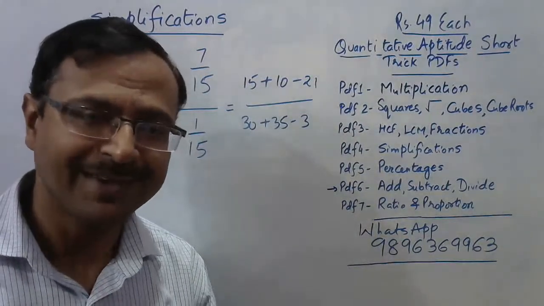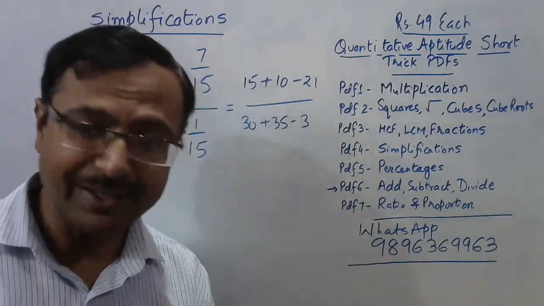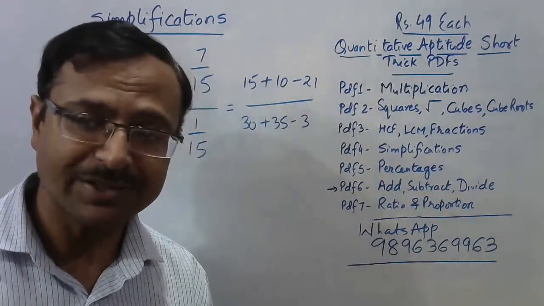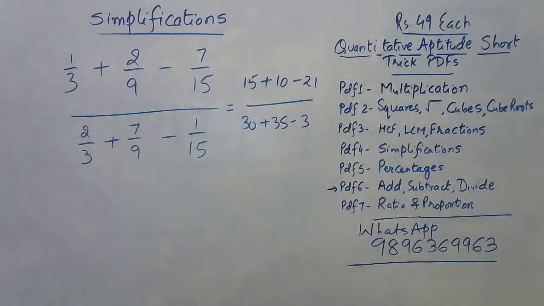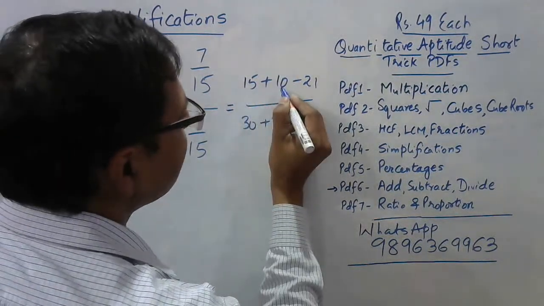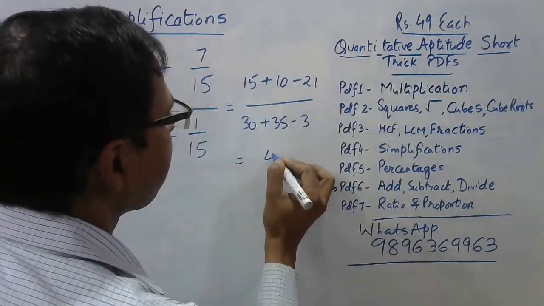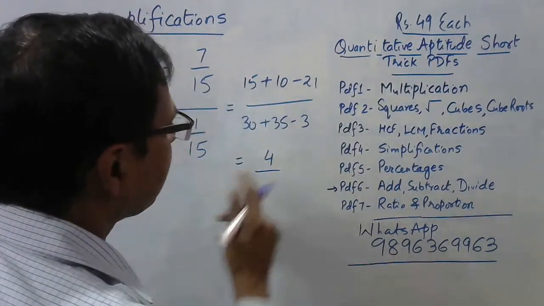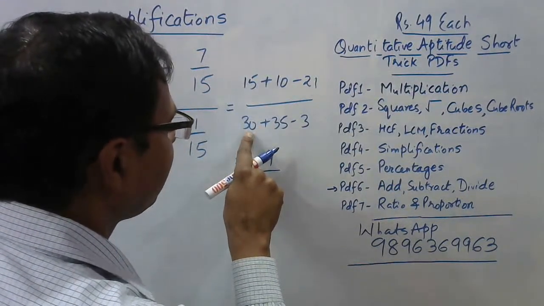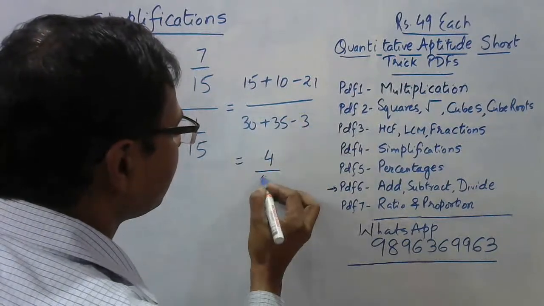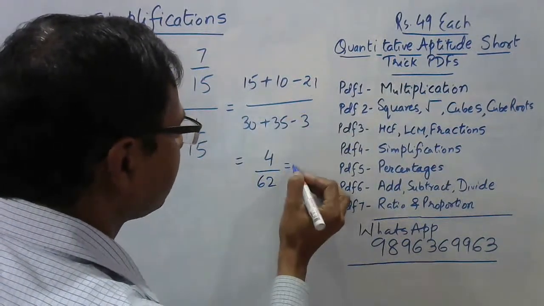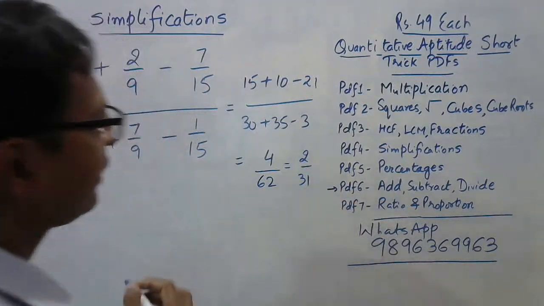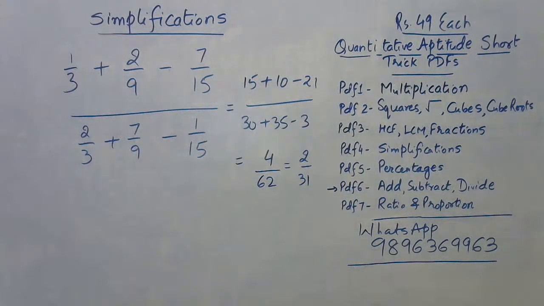Where was the problem in this? And I don't know why people faltered here, and why they have given me the explanation that we have to find the denominator also. The LCM is not 90, friends. It is 45, sorry. Okay, so this is 25 minus 21, which is 4. And in the denominator, 35 plus 3 minus 30, which is 8? Now I can cancel a common factor here. So 2 upon 31. Is that the answer? 2 upon 31? Okay. So where is the correct answer?